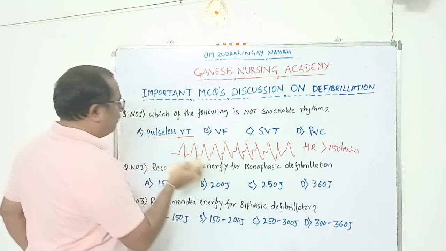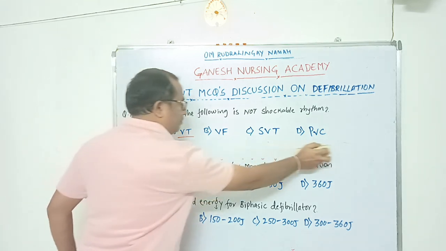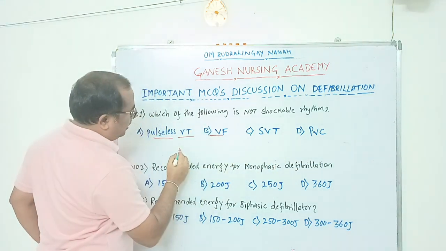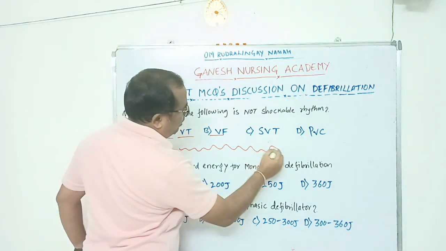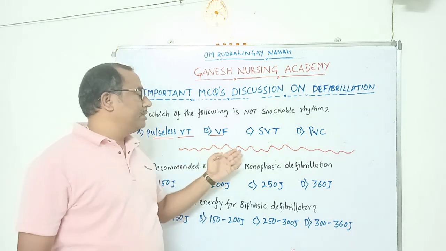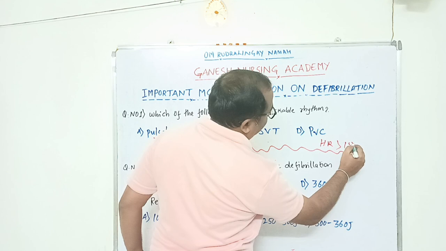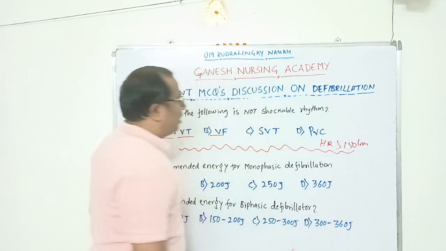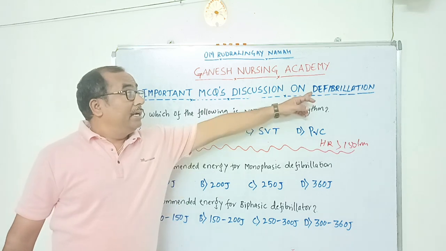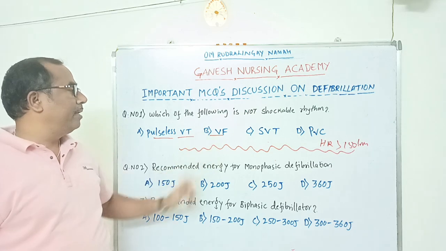Next, what will be the rhythm in ventricular fibrillation? In ventricular fibrillation, irregular waves will be there. There is no particular pattern of rhythm in ventricular fibrillation. The heart rate will be more than 150 per minute. This is a rhythm which we need to terminate by defibrillation, using a defibrillator machine. So this is ventricular fibrillation.